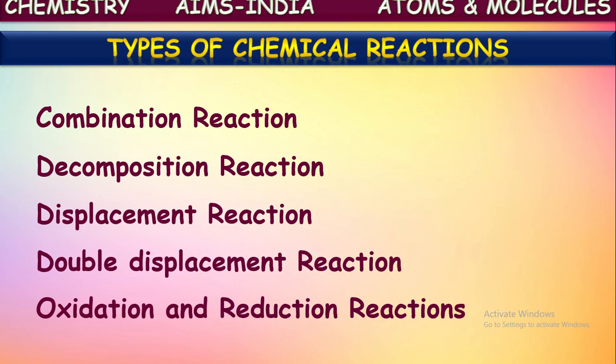So based upon the rearrangement of atoms, breaking of bonds and reformation of bonds, chemical reactions can be classified into these types. Now let us see these different types of chemical reactions one by one.